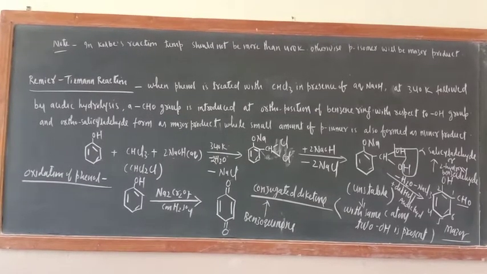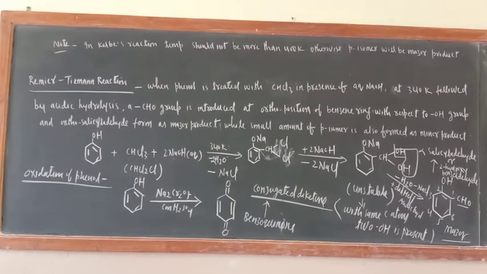If you see above the Reimer-Tiemann reaction, I wrote one note. In Kolbe's reaction, temperature should not be more than 400 Kelvin. Otherwise, the para isomer will be the major product. So in Kolbe reaction, temperature should be maintained strictly. It should not exceed 400 Kelvin. Okay? Remember this one also.